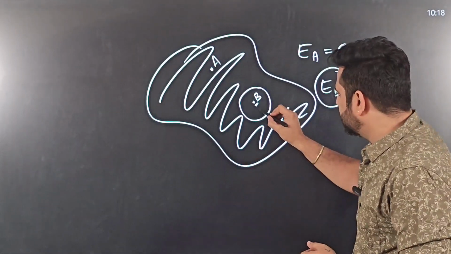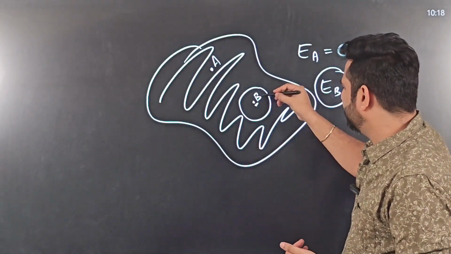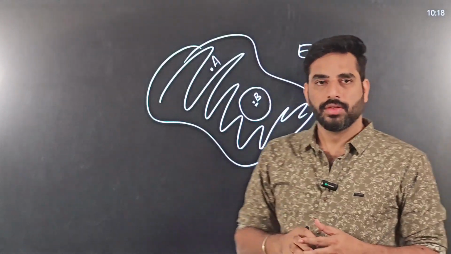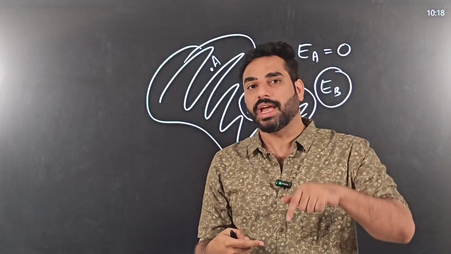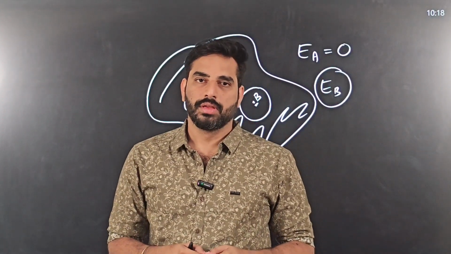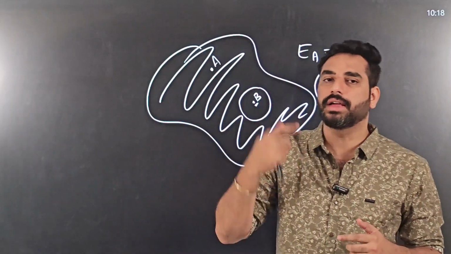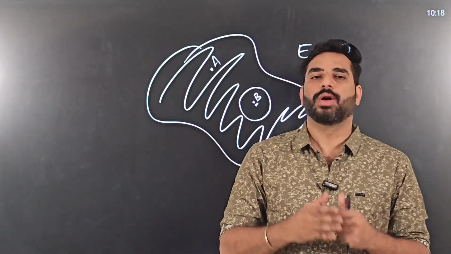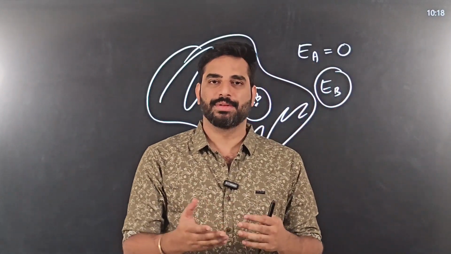If there are any charges inside the cavity, yes, there is a possibility of electric field to exist within this cavity. So there can be electric field inside the cavity of a stable conductor. But no matter what, inside the conducting material, it is always zero. So this is the right way to understand the property of a stable conductor.